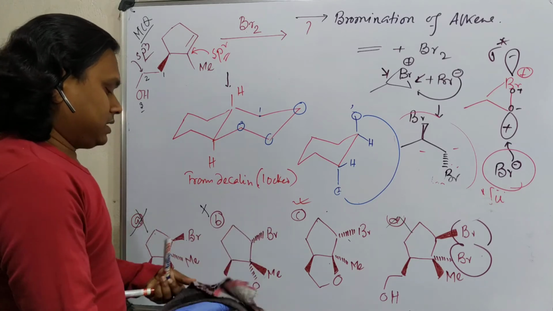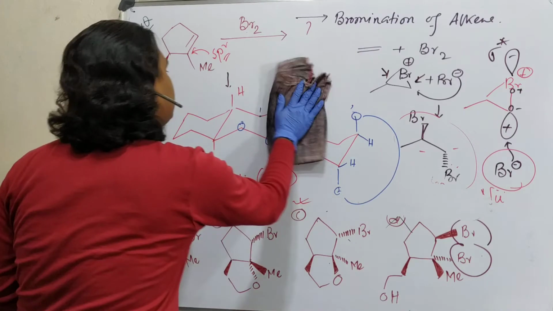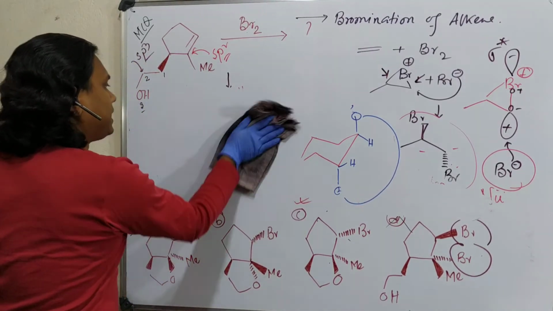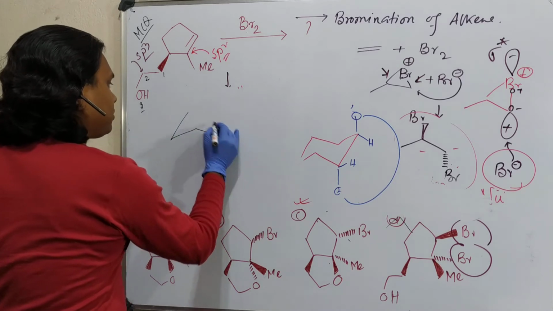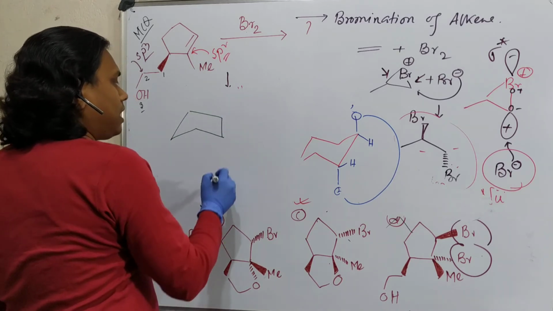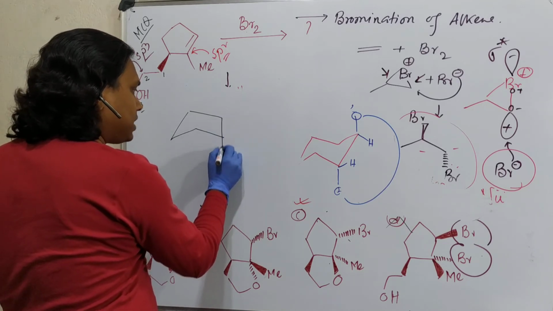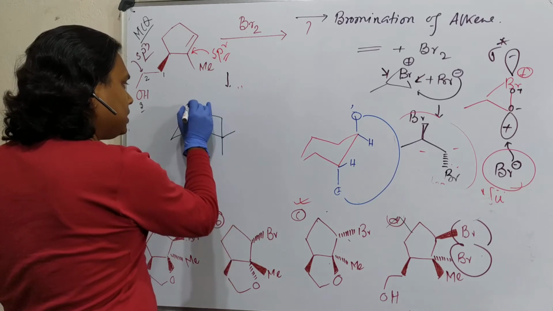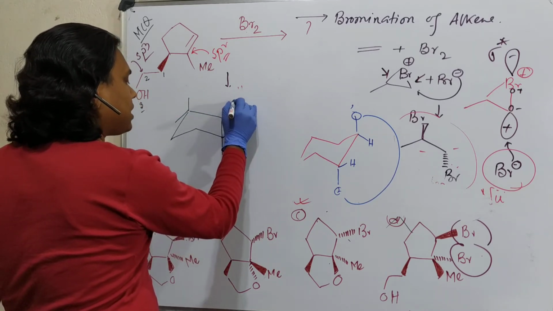Why did I tell this? Similarly, in case of cyclopropane, just follow the drawing. This is cyclopropane. So this is down, this is up, this is up, this is down, this is down, this is up.